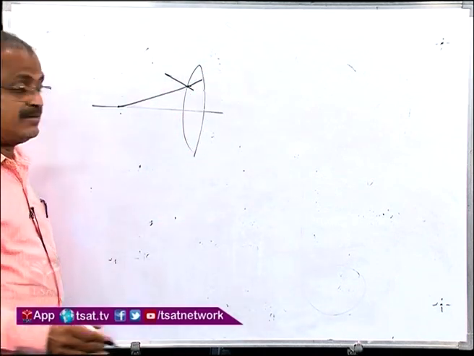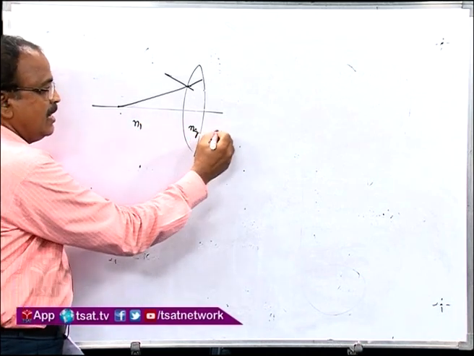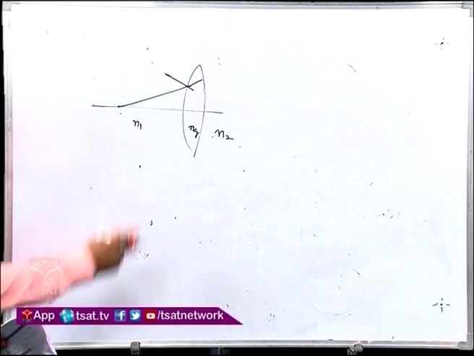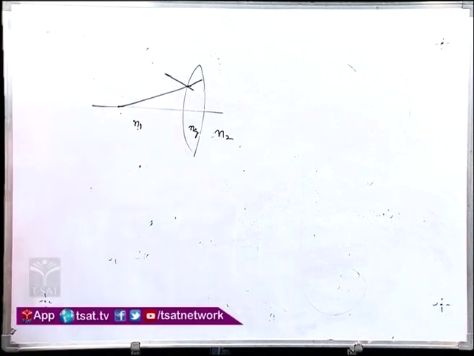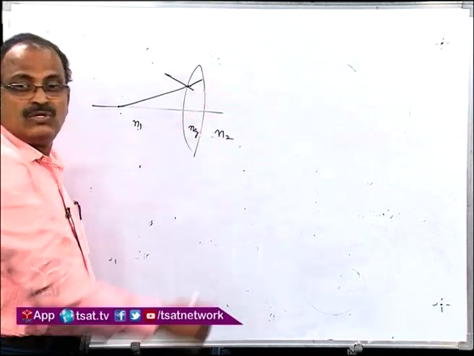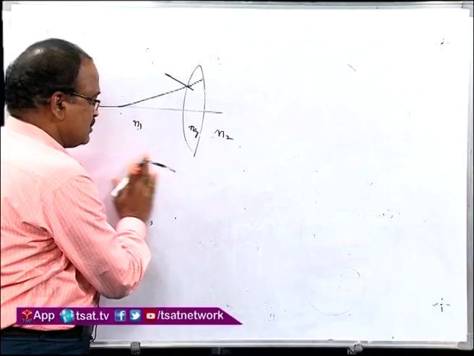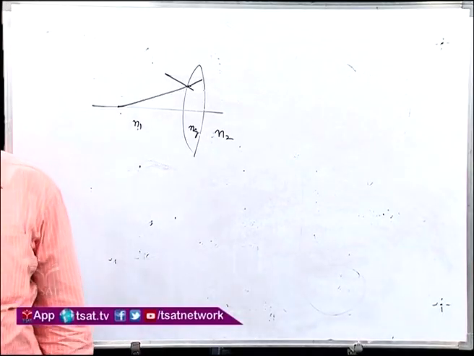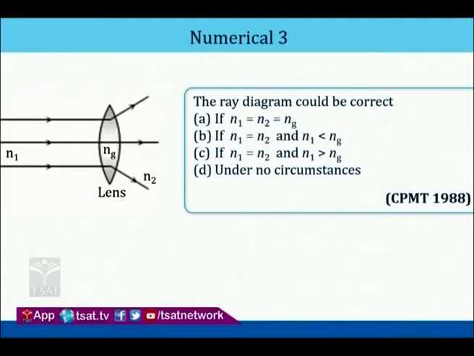Ray is diverging means here N1, this is the Ng and the N2. So, the ray is diverging means N1 should be greater than Ng. Similarly, here again it is diverging. So, automatically option C is the only one possible in this situation. So, option C is possible in the given options. So, the answer is C.